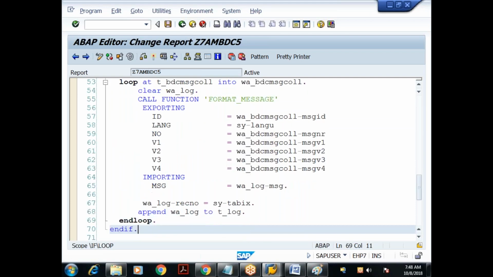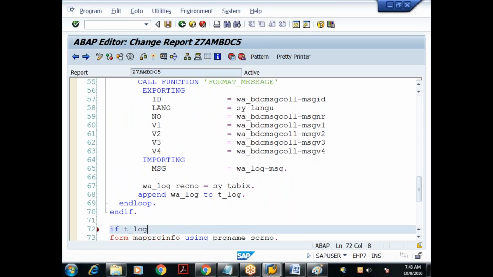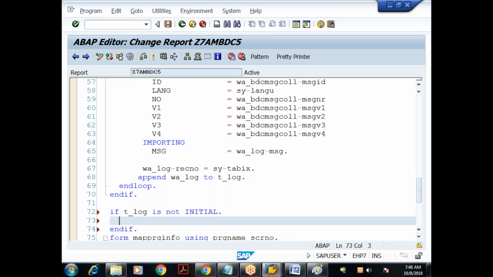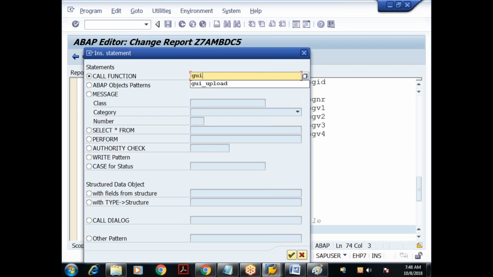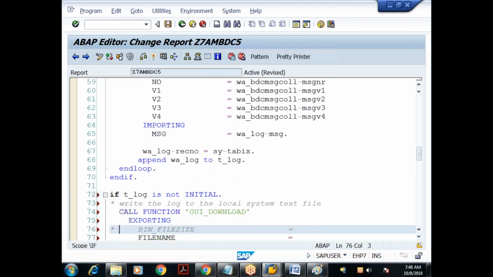Done. Then here, if t_log is not initial, I'll write the log to the local system text file. How do you write? We use GUI_UPLOAD for reading, and GUI_DOWNLOAD for writing. Exporting filename, I'll give the file name as D drive, 7am log.txt. Done.